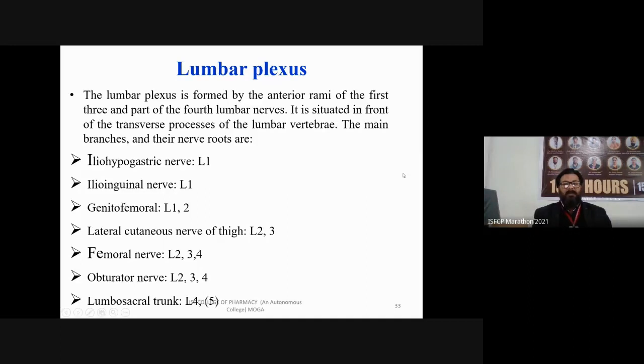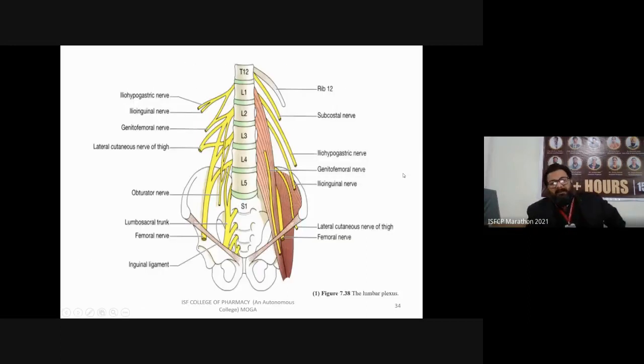So here you can see the different parts of the lumbar plexus. There is the complete vertebral column, starting from thoracic 12, then lumbar 1, 2, 3, 4, 5, and S1.